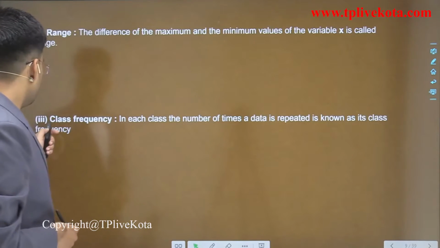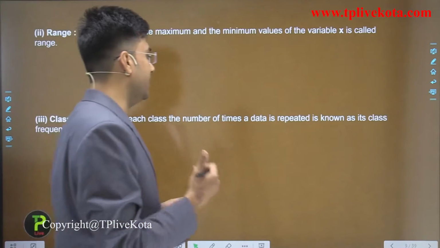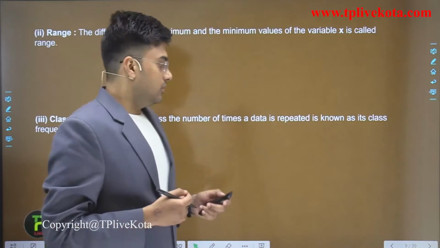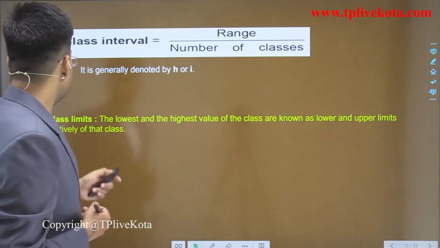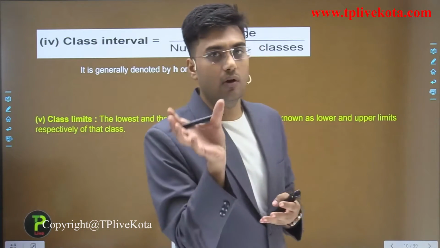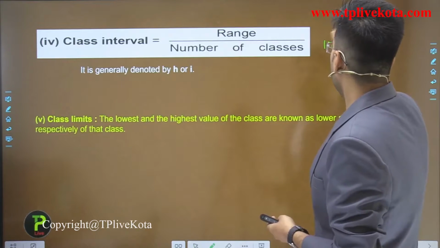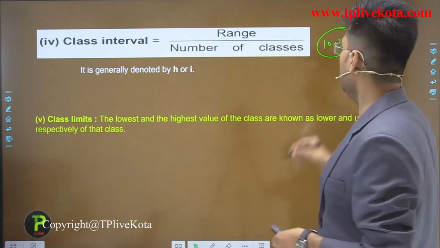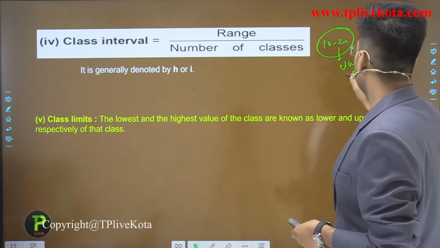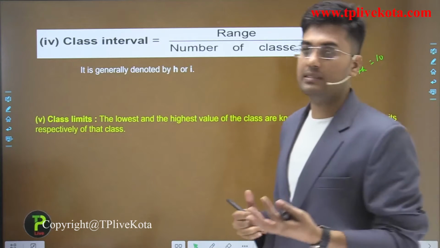The next is class frequency. In each class, the number of times a data is repeated is known as class frequency. Now after the class frequency, the next is class interval. Class interval is the width of the class. For example, if we have a class 10 to 20, then the class width is 10, or we can say the class interval.